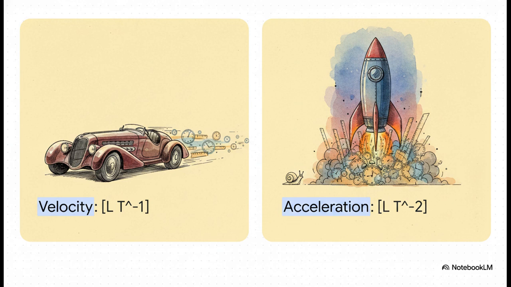Take velocity. It doesn't matter if it's meters per second or miles per hour, its fundamental dimension is simply length divided by time, or LT^-1. Acceleration is velocity divided by time again, so its underlying DNA is LT^-2. You see, dimensions completely ignore magnitudes. They really don't care if you're measuring a crawling snail or a rocket ship. They only care about the fundamental nature of the physical quantity itself.